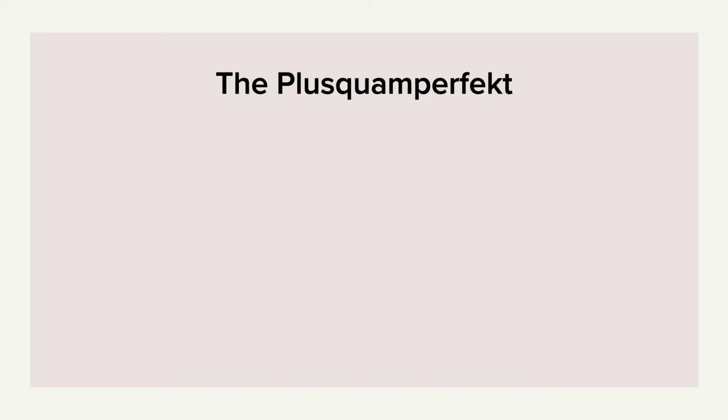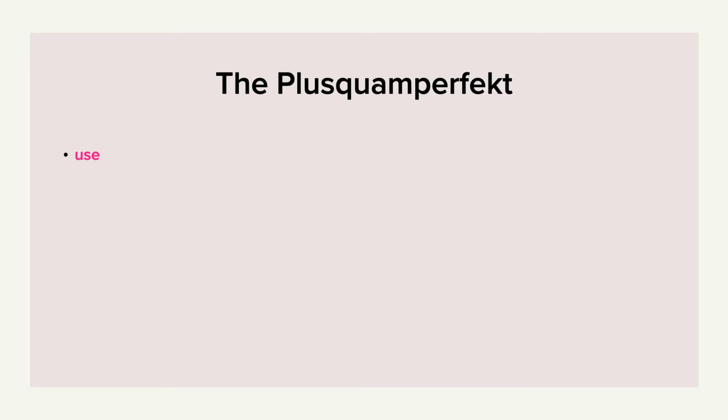The Plusquamperfekt is one of the three past tenses in German. The other two past tenses are the perfect and the Präteritum. So now you're learning the last past tense, das Plusquamperfekt. And this is how it is used.